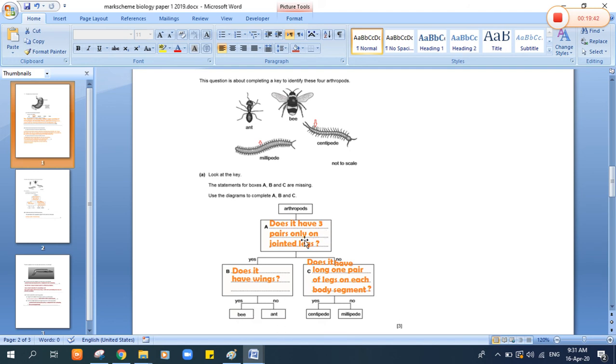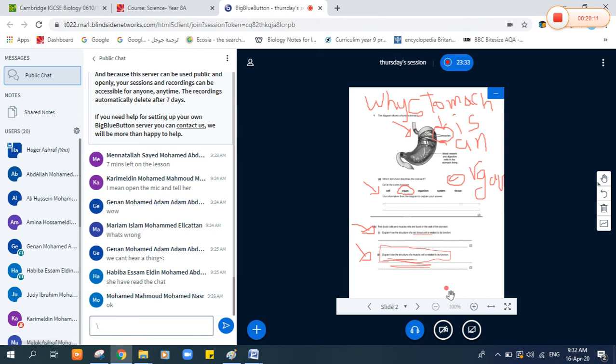Okay, and if they don't have three pairs of legs, if they have more than three pairs of legs, we will move to this question, which is the number of pairs of legs: one pair of legs on each segment or two pairs. If it is only one pair, it will be a centipede. If they are two pairs, it will be, yeah, millipede. I know that this question maybe seems a little bit tricky, but